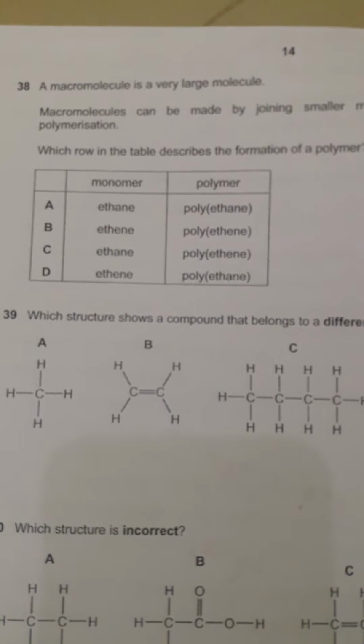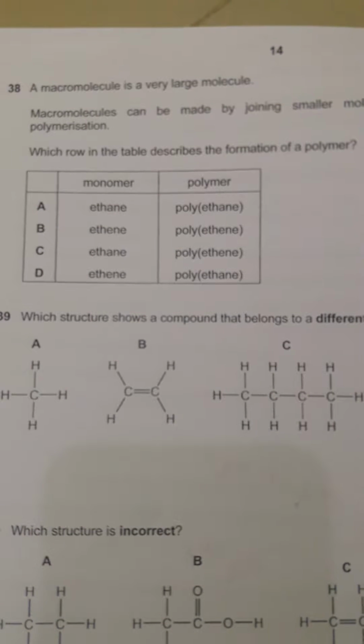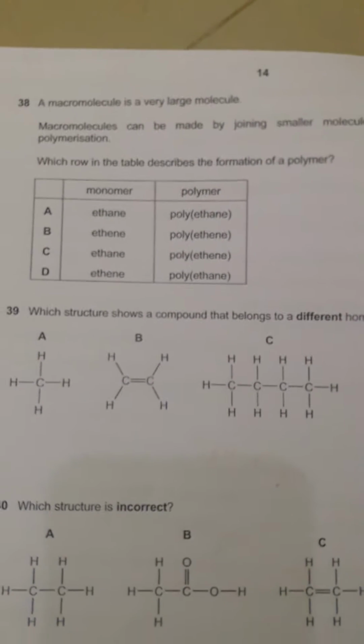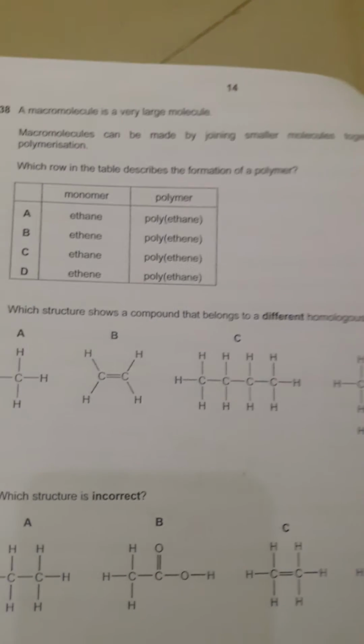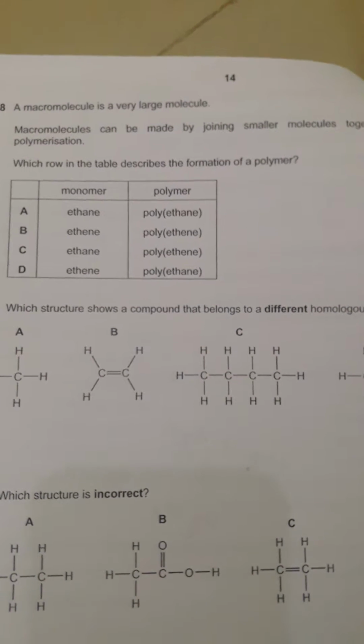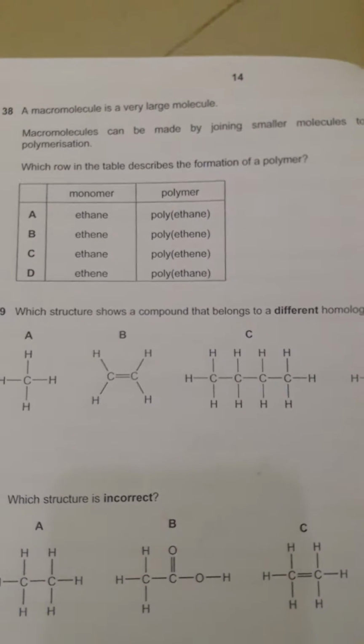Now the 38th question. A macromolecule is a very large molecule. Macromolecules can be made by joining smaller molecules together, polymerization. Which row in the table describes the formation of a polymer?